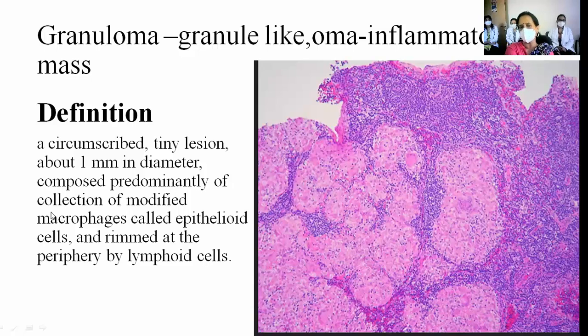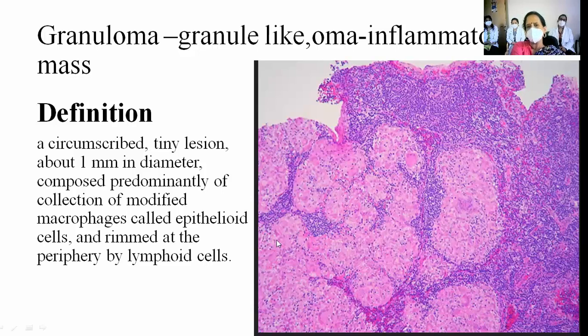See, this word modified is a new term here. So you may just say it is composed of a collection of epithelioid cells, which is rimmed at the periphery by lymphocytes. Of course, this lesion is in the lymph node only. See, lymphocytes are surrounding these. So, definition of granuloma.